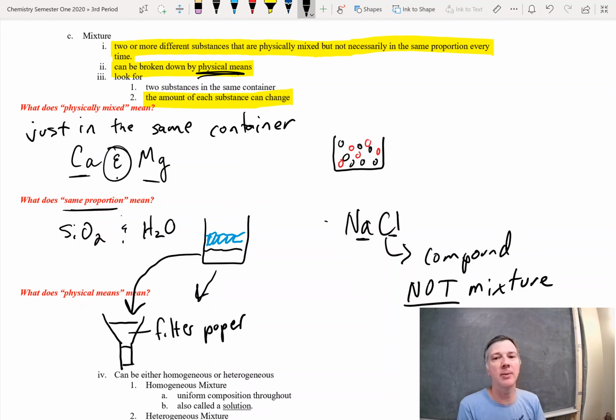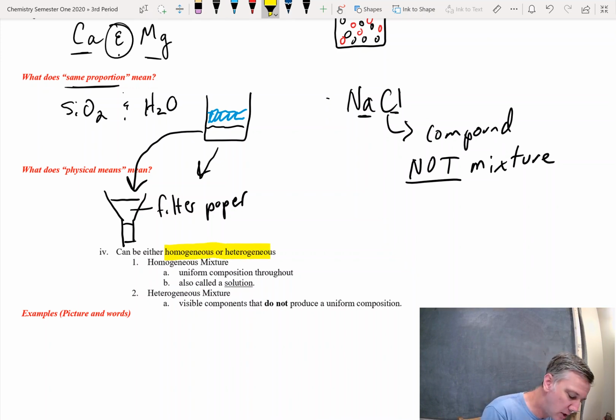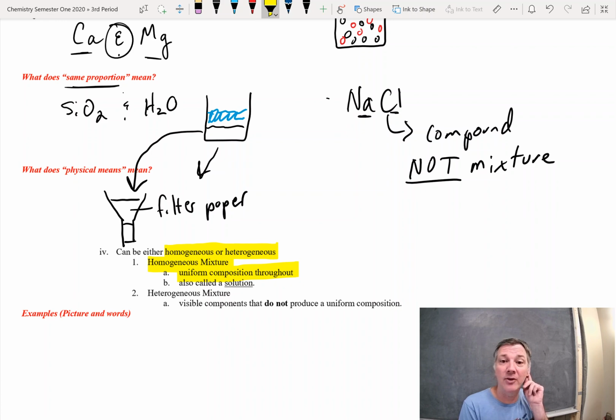Now, when we're talking about mixtures, mixtures can either be homogeneous or heterogeneous. A homogeneous mixture is always the same throughout. It has a uniform composition. It's always the same, no matter where I get it from. Okay, so a good example of that is salt water.